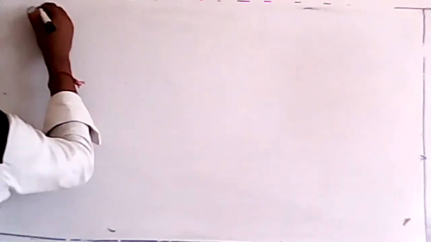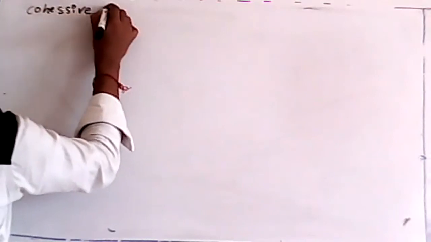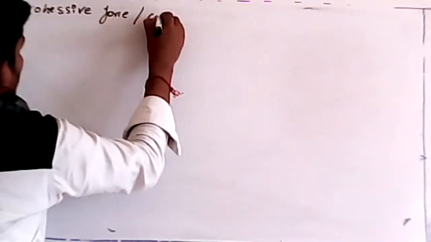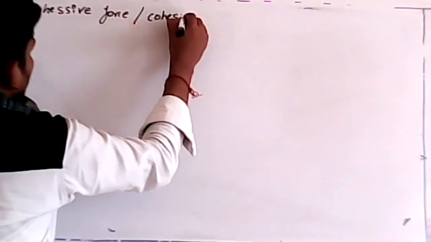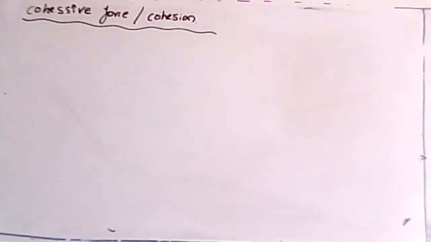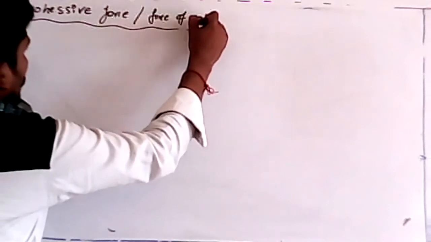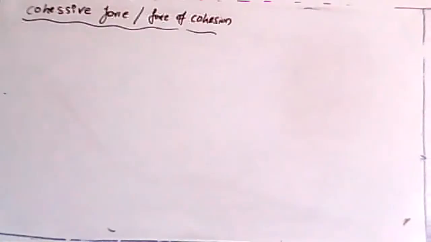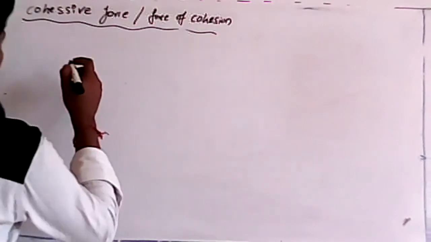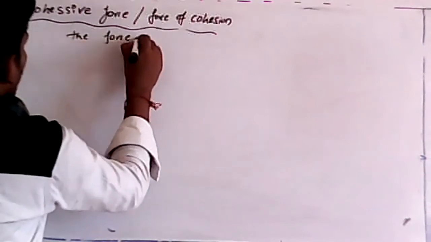So let me take first the cohesive force, or cohesion, or we can write it as force of cohesion. In your book they mentioned it in this way. Whatever you can write. So remember, students, what do we mean by cohesive force? These forces are attractive forces, so in this way I can write the force of attraction,